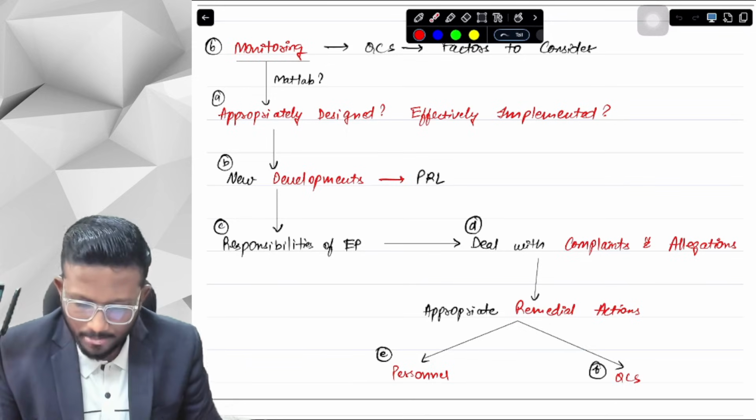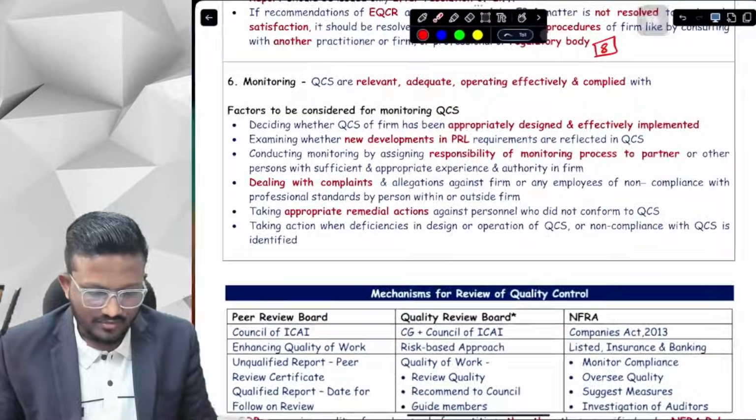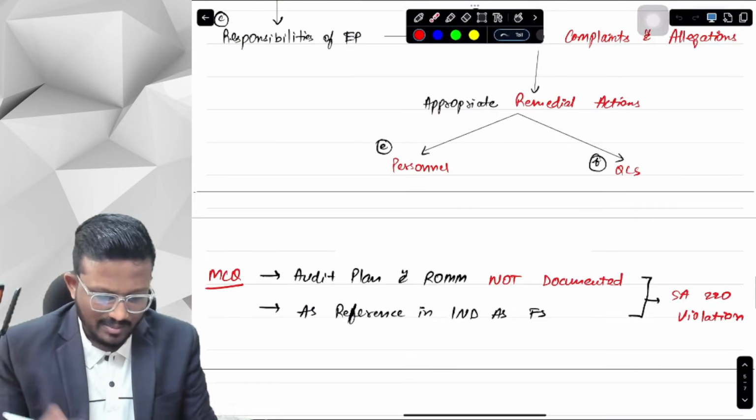Okay, chaliye. So we are discussing dealing with complaints and allegations. Let's discuss this from the concept book. Okay, first of all, let's discuss some MCQ as well.